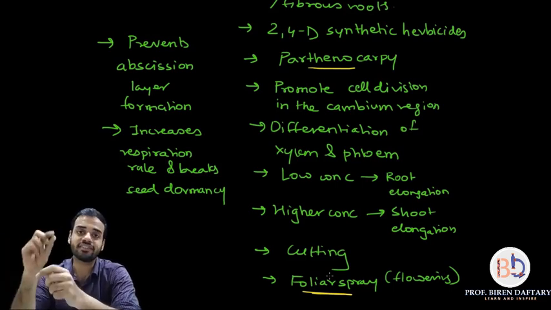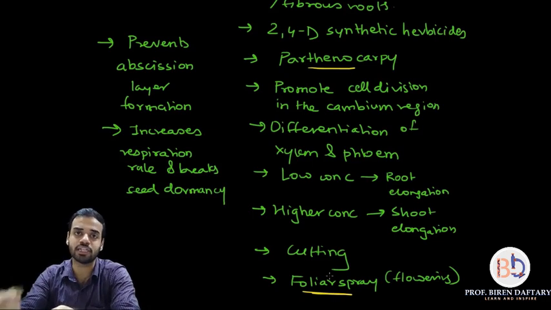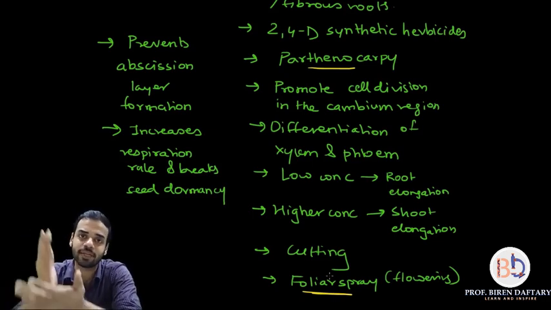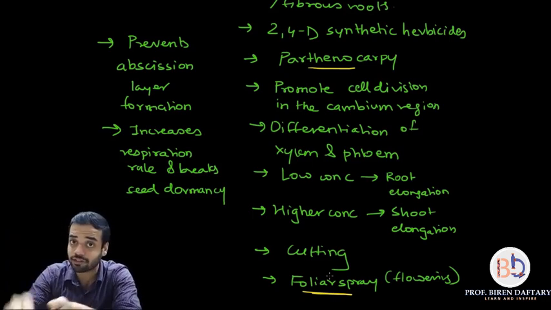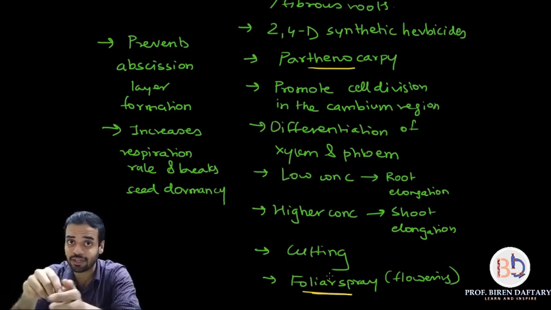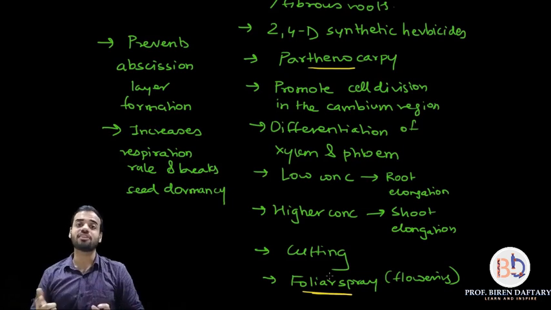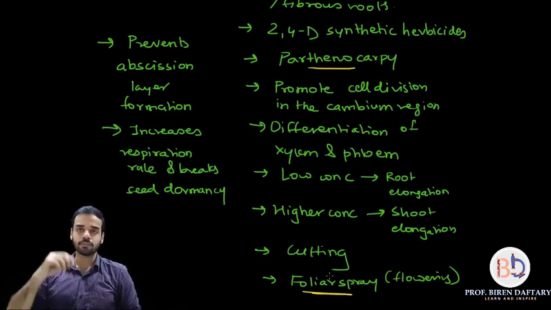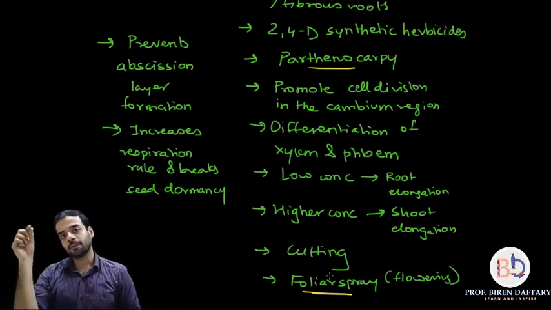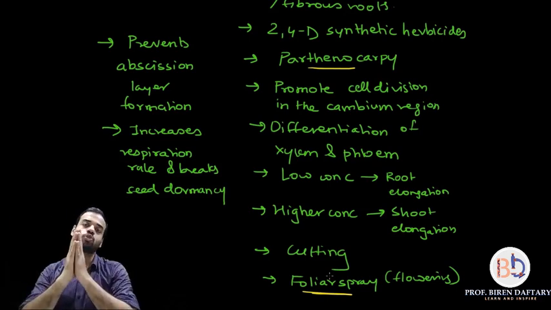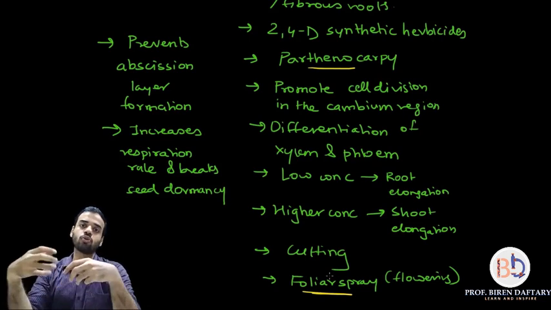Suppose you have a seed that is not easily germinating, it is remaining dormant. If you add auxins to the soil surrounding the seed, it will break the dormancy, meaning the seed will easily germinate. One more example: suppose a seed takes 2 weeks to germinate, and I want the plant to grow quickly.